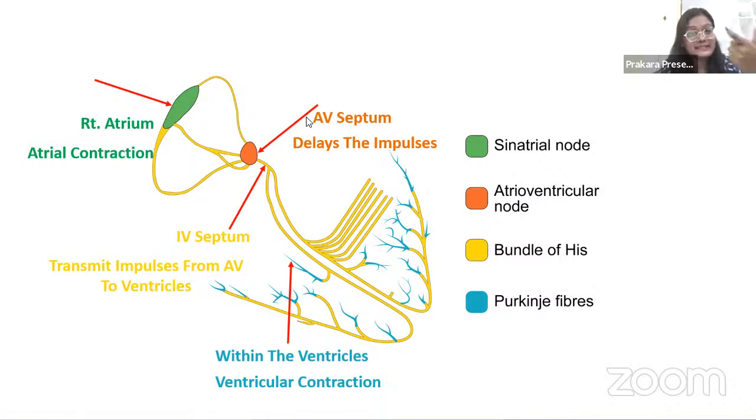We also have a sinus tachycardia. Sinus tachycardia is also an increase in the heart rate, but in sinus tachycardia, the generator is your SA node. In paroxysmal tachycardia, the generator is not your SA node. The generator is a completely different structure in the heart. I just want to give a small note here. There is a term called ectopic foci. Ectopic arrhythmias can also be called ectopic foci. Whenever the SA node is not generating the impulse and some other structure is generating it, you can call it ectopic foci as well. Instead of ectopic arrhythmias, you can also call them ectopic foci.